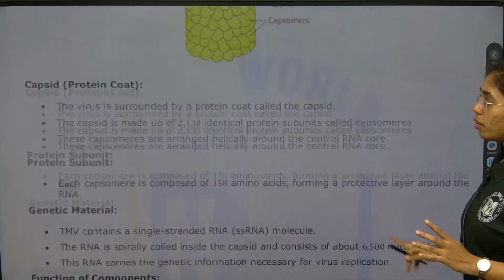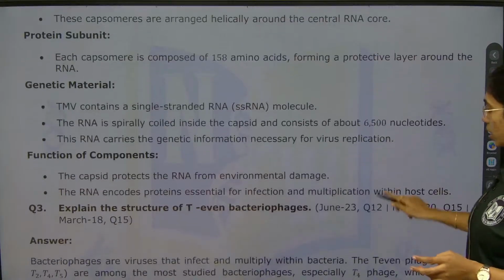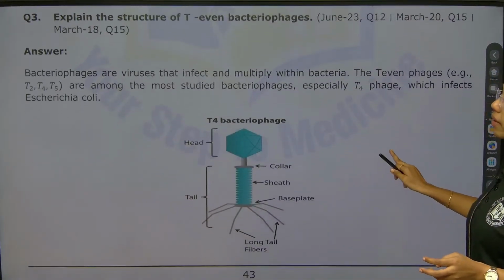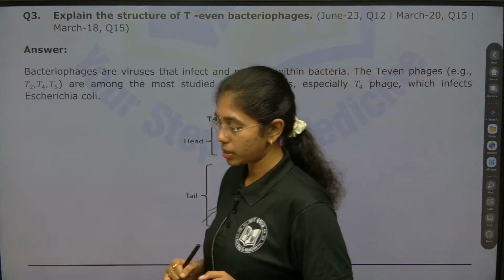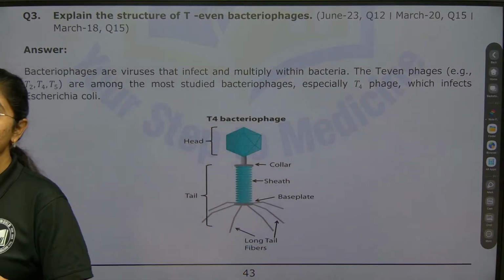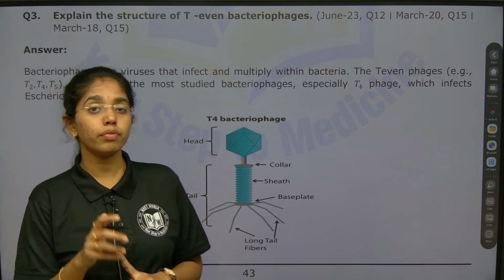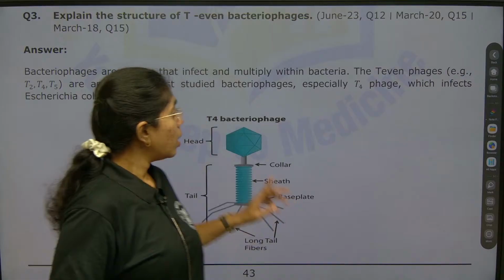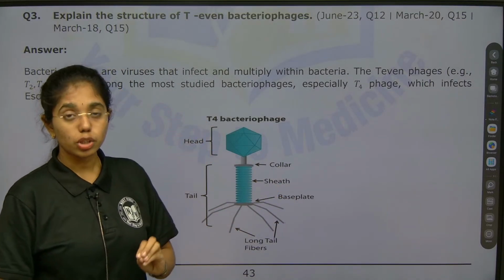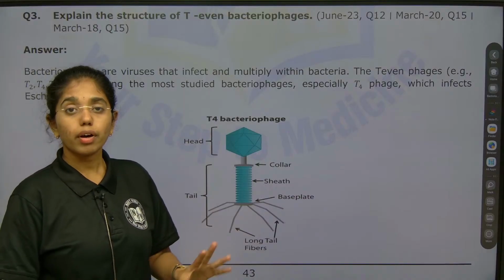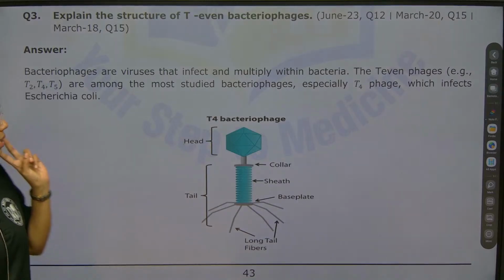Make sure you draw an effective diagram first. Then the next question from viruses is: explain the structure of T even bacteriophage. Remember, the questions about TMV and bacteriophage are important for your NEET and MCET as well. Whatever concept you are learning, learn it thoroughly so that you will be ready for both the subjective pattern and the objective pattern of answering.